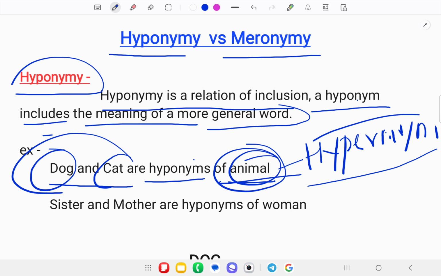If we take the example of animal, then human can also come, dog can also come, horse, tiger, lion can also come. All the categories of animals, all the species that come under animals, are the hyponyms of animal, while animal in itself is known to be the hypernym.